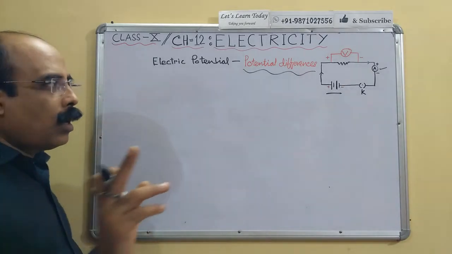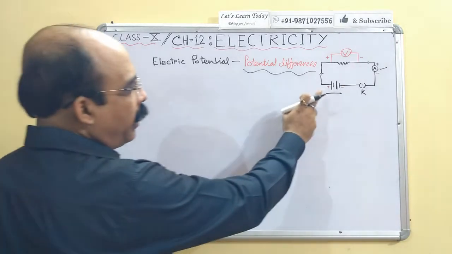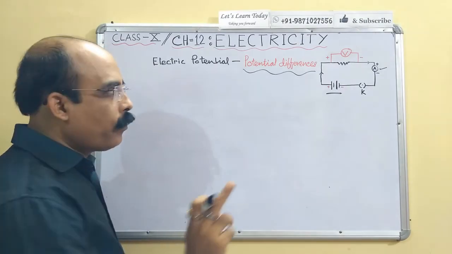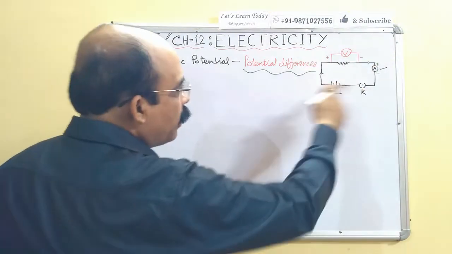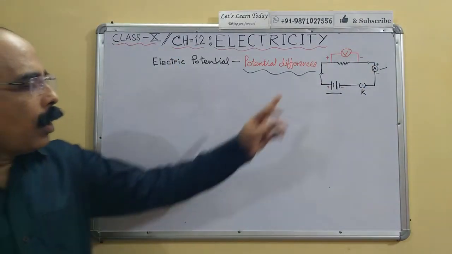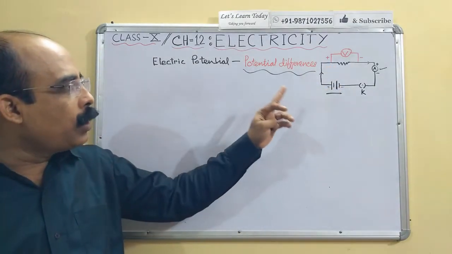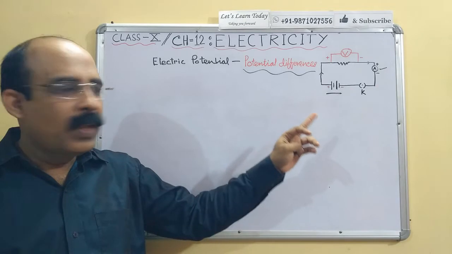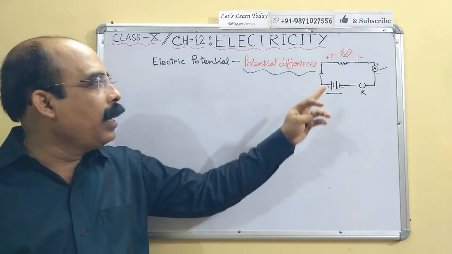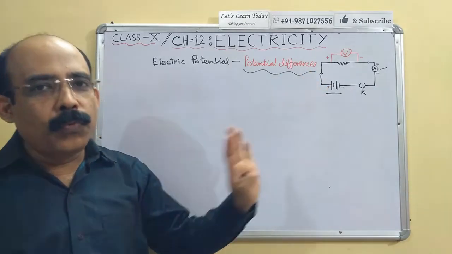That means after connecting the cells in a circuit, the potential difference gives motion to the charges, and then electric current starts to flow.